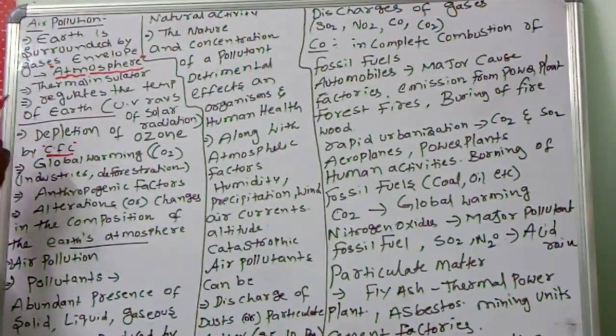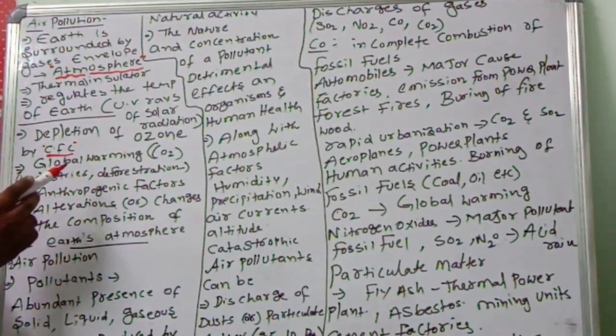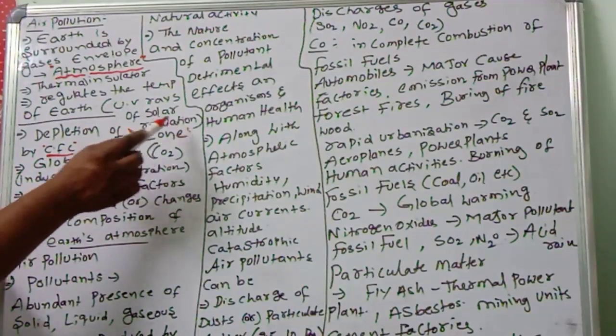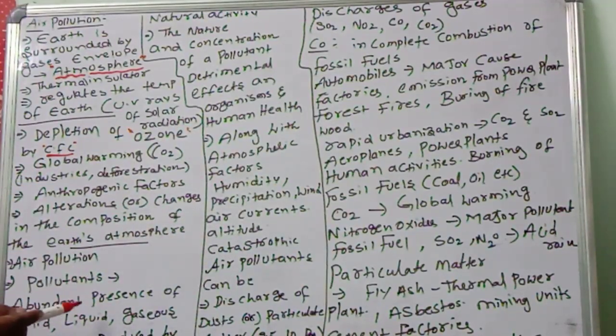Chlorofluorocarbons. Chlorofluorocarbons damage the ozone layer indirectly. When the ozone layer gets holes, the harmful UV rays enter the earth directly without any filtration, and they cause cancer. That is a major problem of pollution.